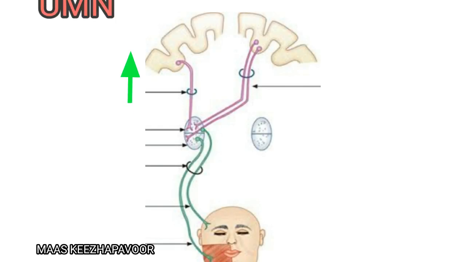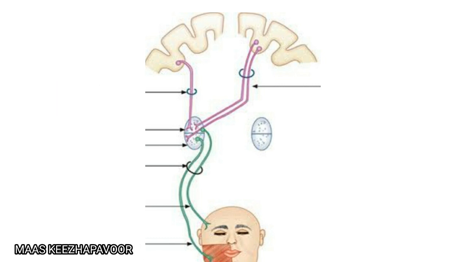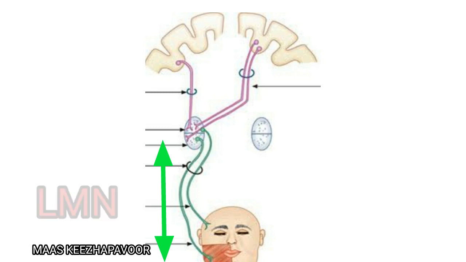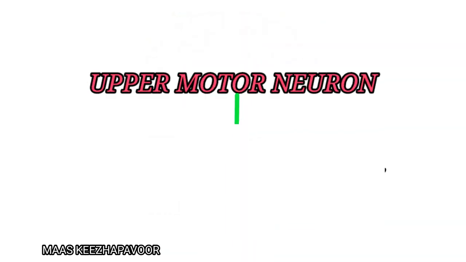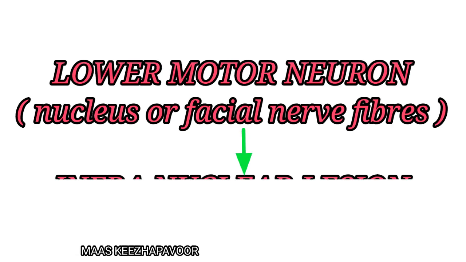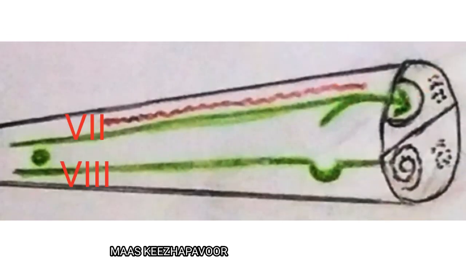The fibers from cerebral cortex till the motor nucleus are upper motor neurons, whereas efferent fibers from the nucleus are called lower motor neurons. Any lesion in upper motor neuron is called supranuclear lesion. Any lesion in either nucleus of facial nerve or in the facial nerve fibers are called infranuclear lesion. Let us see the connections of facial nerve.